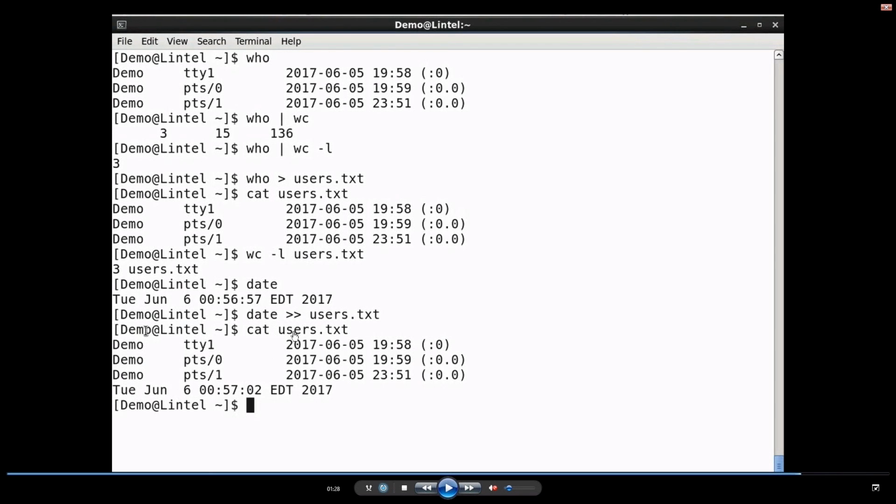If I had used a single greater than sign instead of double greater than sign, the earlier content would have been overwritten. So, we may lose these 3 lines if I use a single greater than sign rather than double greater than. You can see the last line of the date command, it is appended to the users.txt file.